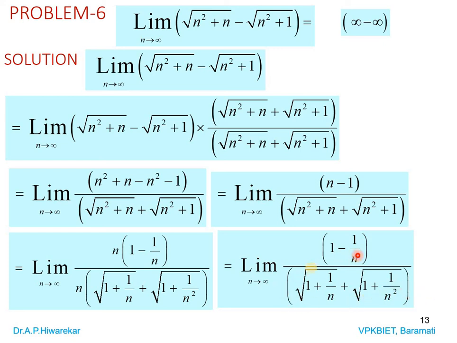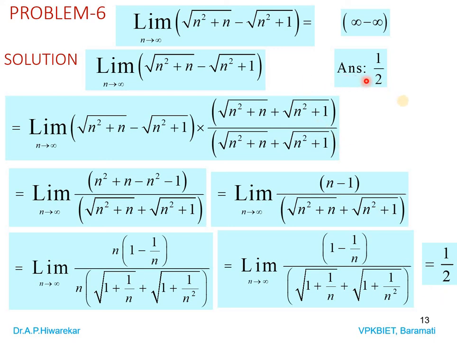And when n tends to infinity, what will happen? 1 by infinity means 0. So we are getting numerator as 1 minus 0, denominator as 1 plus 0 plus 1 plus 0. So we are getting 1 divided by, this will be 1, this value is also 1, so it is 1 by 2. So the answer is 1 by 2.